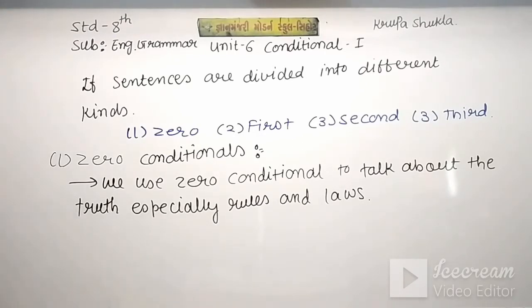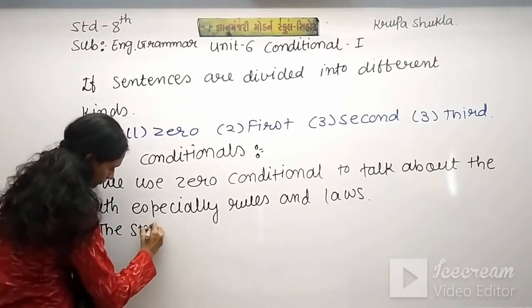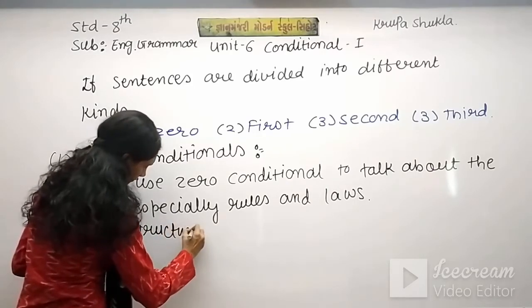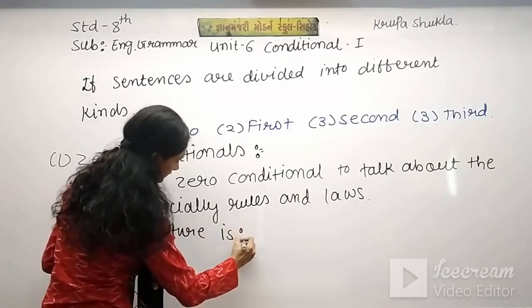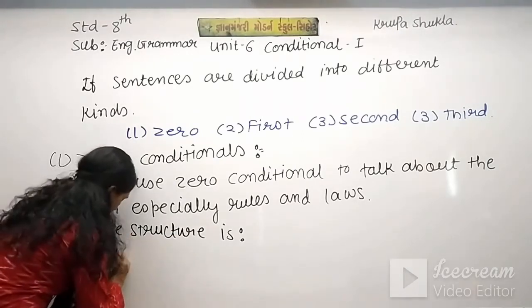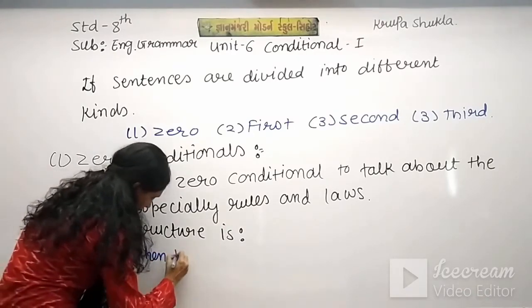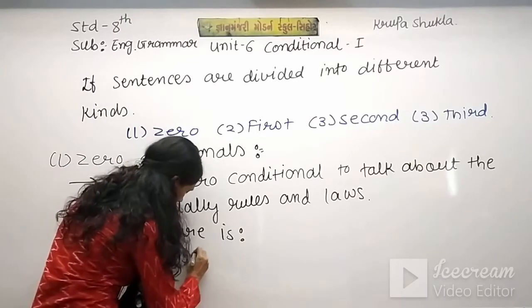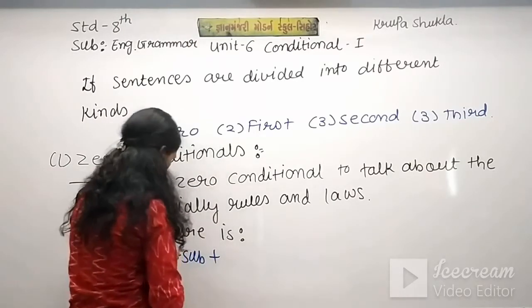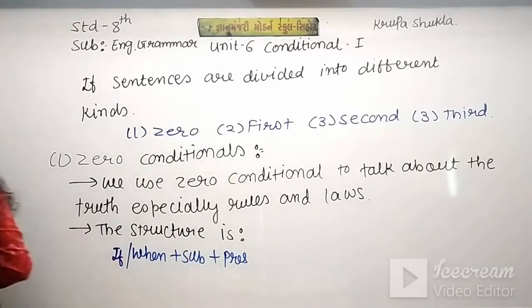First we go for the sentence pattern. The structure of zero conditional is: in the first part we need if or when plus subject plus simple present.